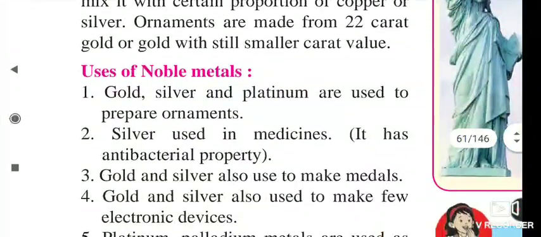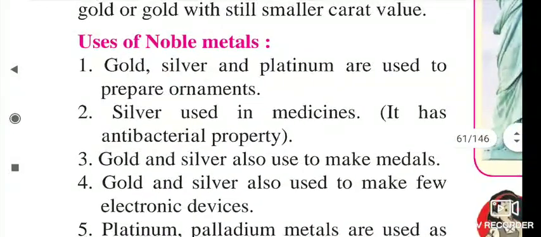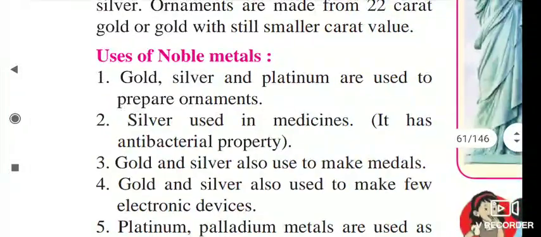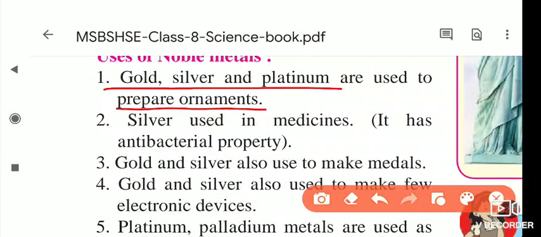Now these noble metals are used because of their property. They do not react with any other metal. Because of that property, noble metals like gold, silver, and platinum are used to prepare ornaments. Silver is used in medicines. It has an antibacterial property.